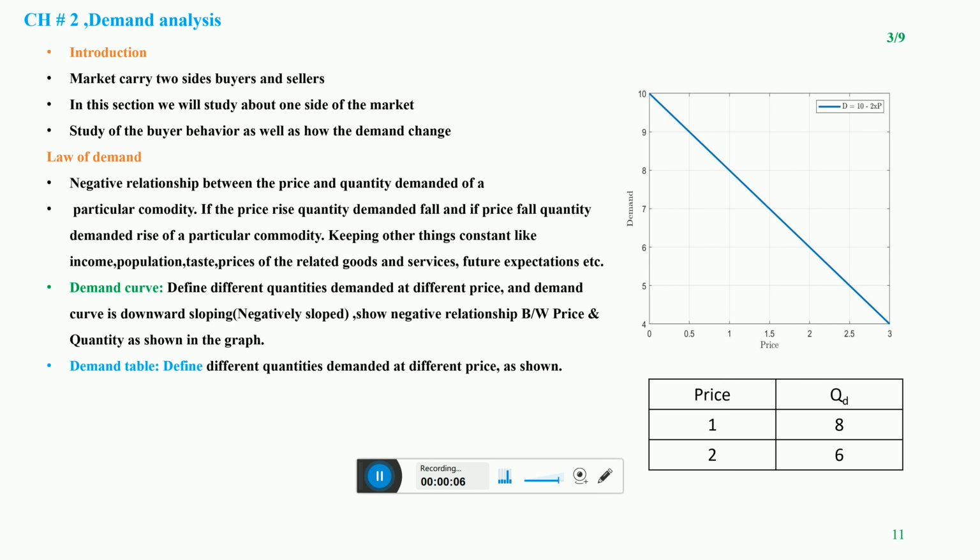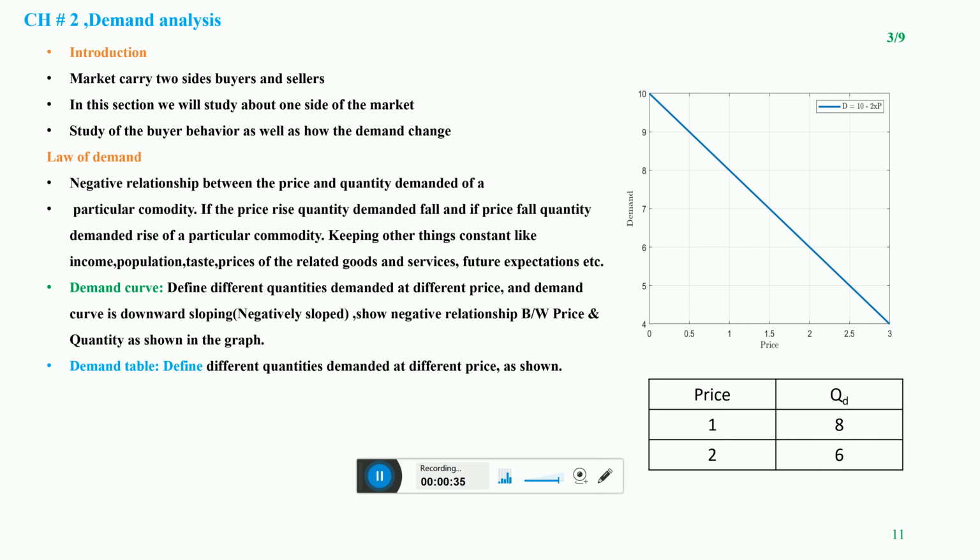Today our topic is demand analysis, means buyer behavior. We will study in this section. The market carries two sides, buyers and sellers, but here we will focus only on the behavior of the buyer, one who is demanding goods and services, or you can say the force of demand. As well, we will learn about the factors due to which the quantity demanded of any particular commodity changes.